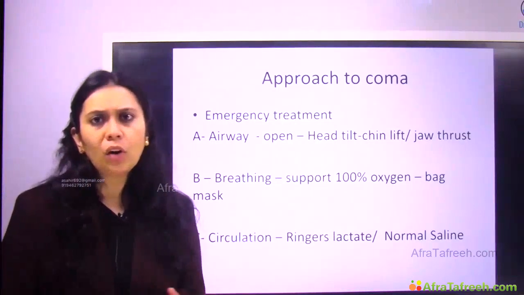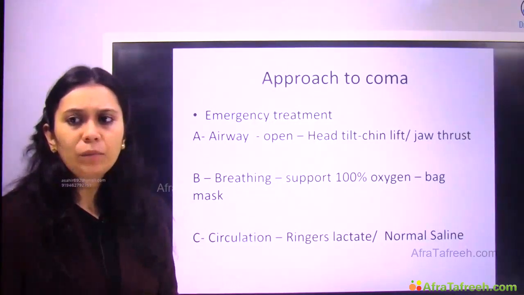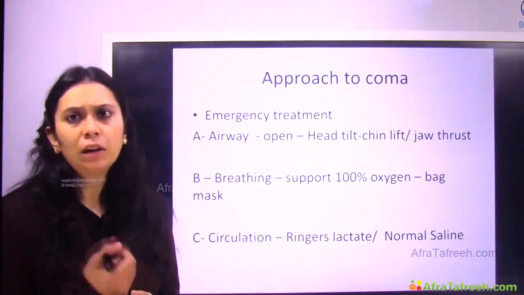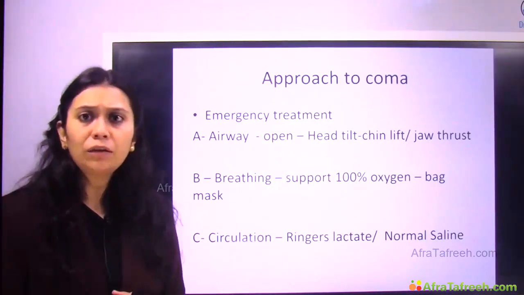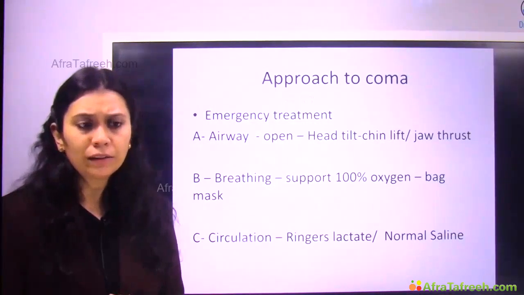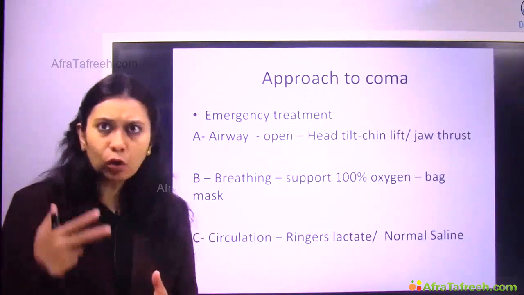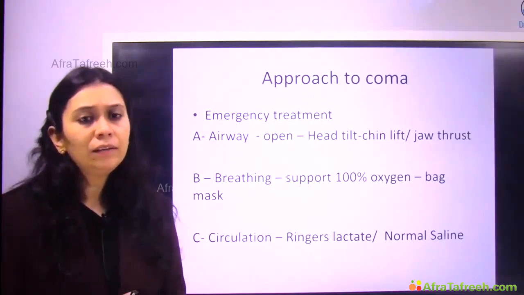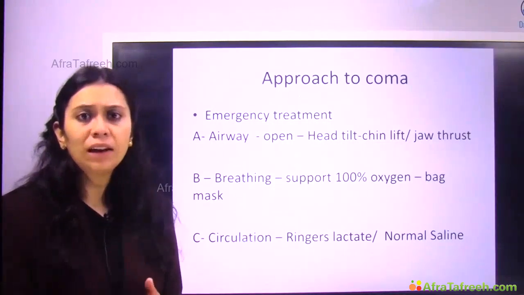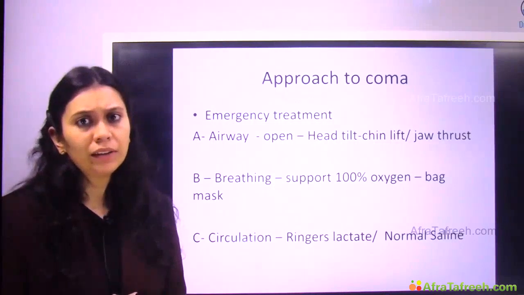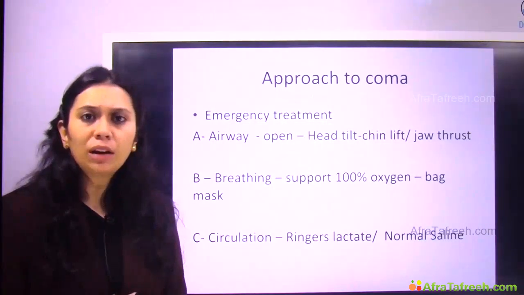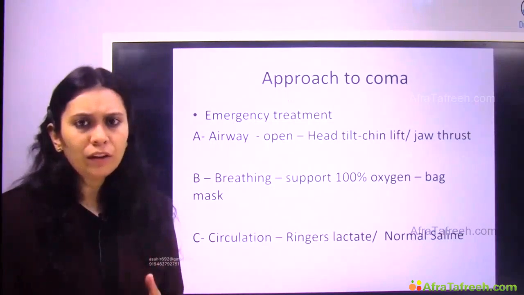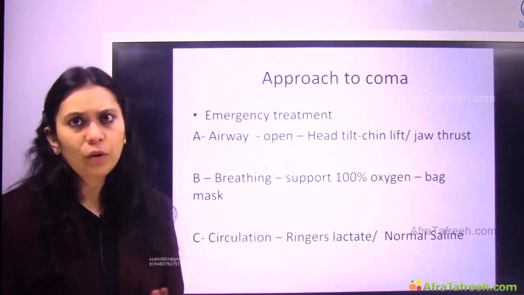We can put an oral or a nasal airway in, and try to lift the tongue above the airway and prevent the tongue from obstructing the airway. If the patient's airway does not open with this also, after putting the nasopharyngeal or oropharyngeal airway, then we may need to put an advanced airway. We may need to put a supraglottic airway device, or we may need to put an endotracheal tube in this patient. So depending upon which maneuver opens the airway, we go in a sequence.